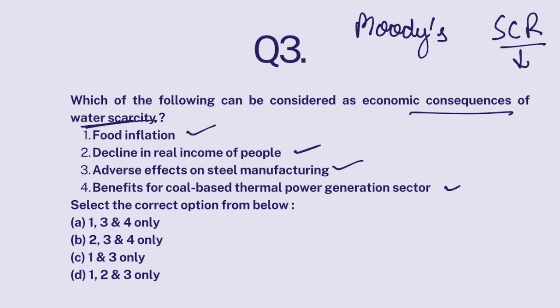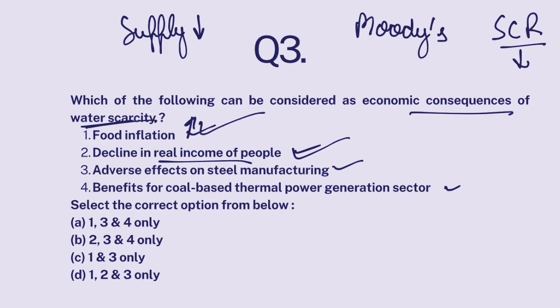If fresh water sources are scarce in India, then there won't be enough water for agriculture, food production would drop, supply of food would drop, and when supply goes down, prices go up. So there will be food inflation. If there will be food inflation, a significant portion of people's income would go towards buying food. This would lead to decline in real incomes of people. So this is a consequence.